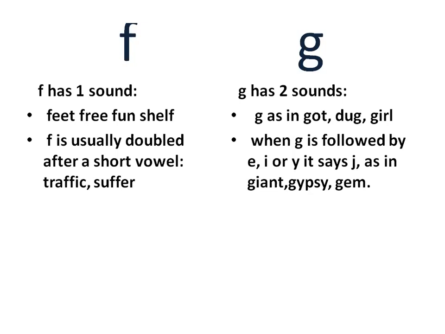G has 2 sounds. G as in got, dug, girl. When G is followed by E, I or Y, it says J as in giant, gypsy, gem.